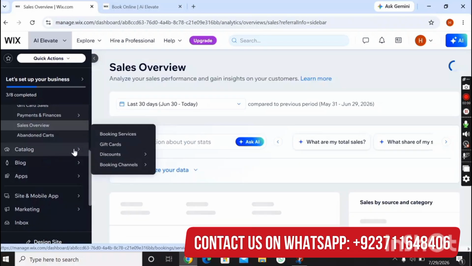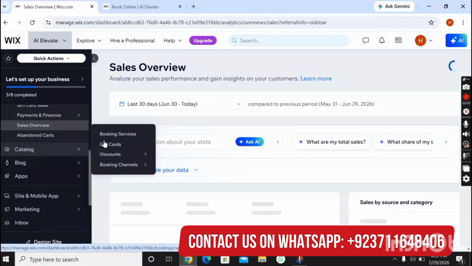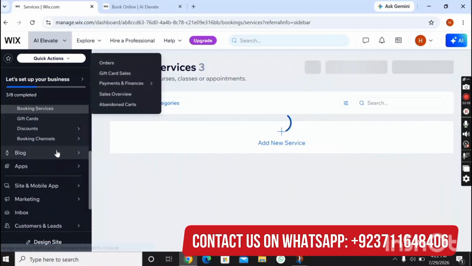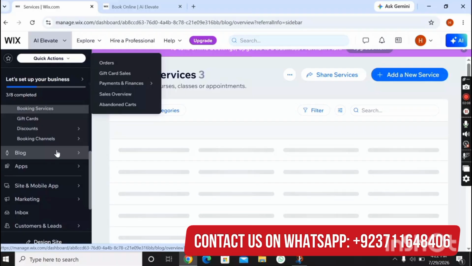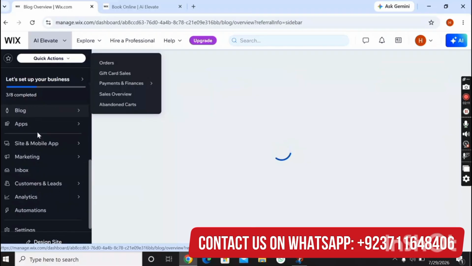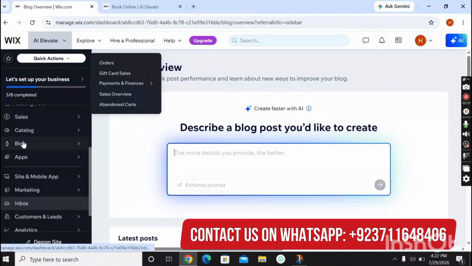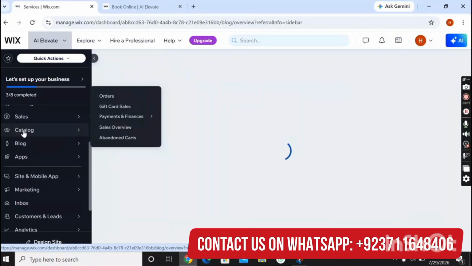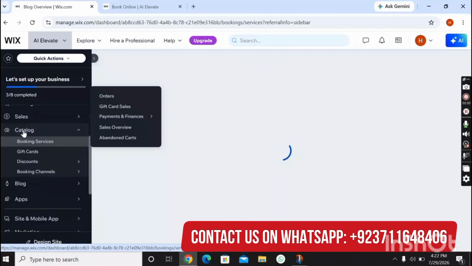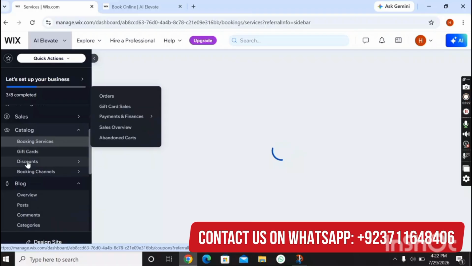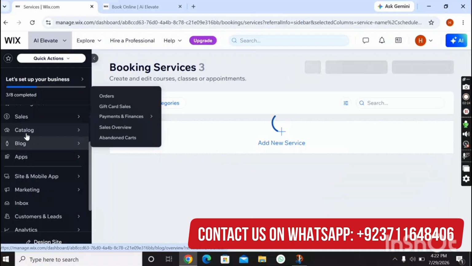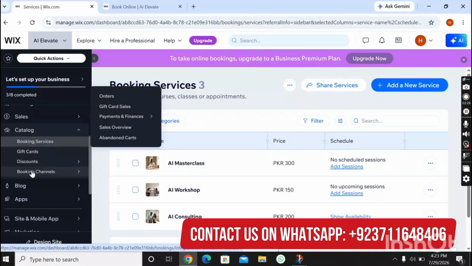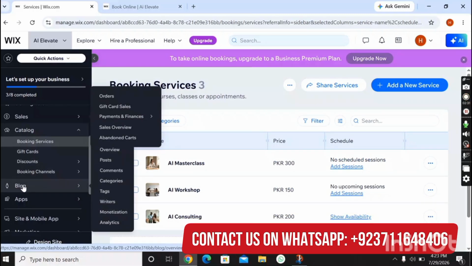You can see here the catalog. Here is the booking services. Here is the gift cards, and by clicking on catalog, here by clicking on booking services, gift cards, discount, you can add your discount, and here is booking channels, you can edit and add too.